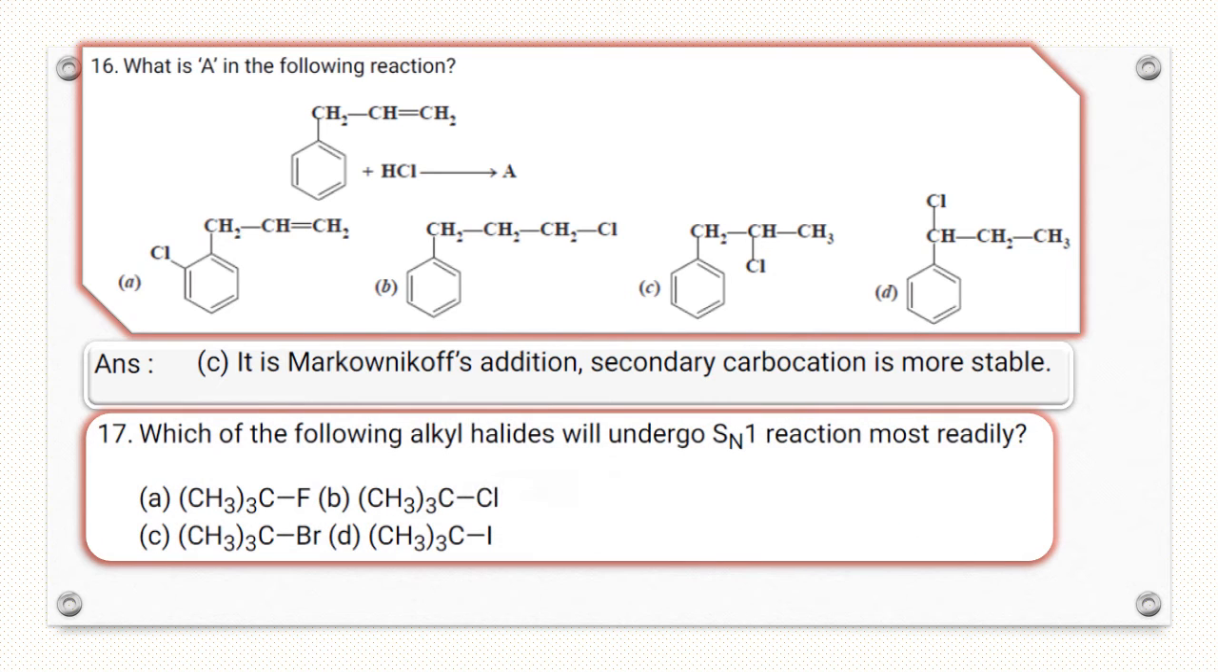Which of the following alkyl halides will undergo SN1 reaction most readily? In SN1 reaction, a carbocation is formed. Here in all 4 options a 3 degree carbocation is formed, but there are different halogen atoms: fluorine, chlorine, bromine, iodine. So the carbon-iodine bond length is bigger, so it can easily form a carbocation. So D answer is correct.